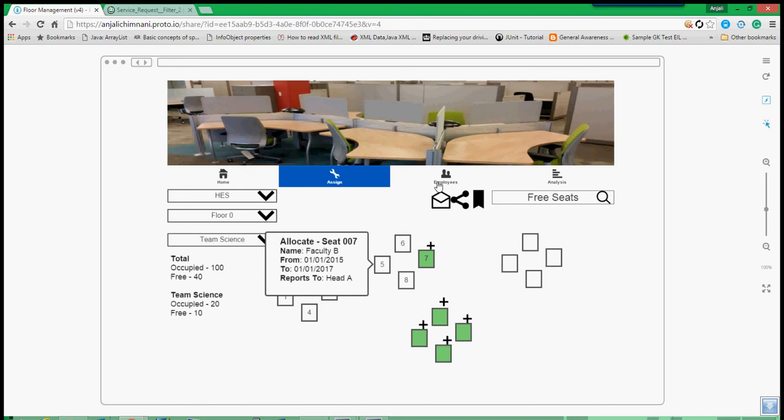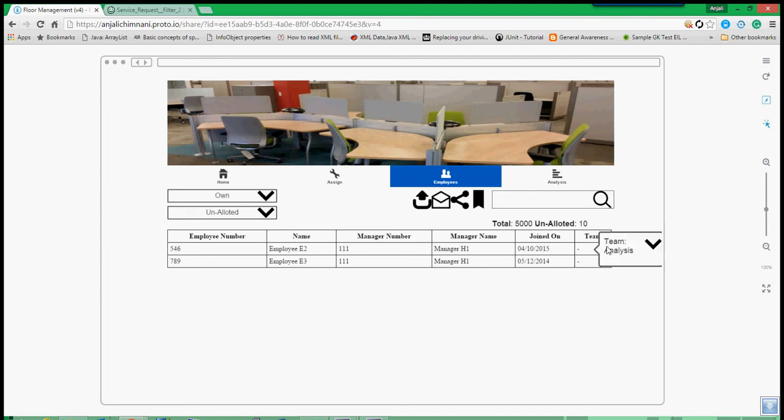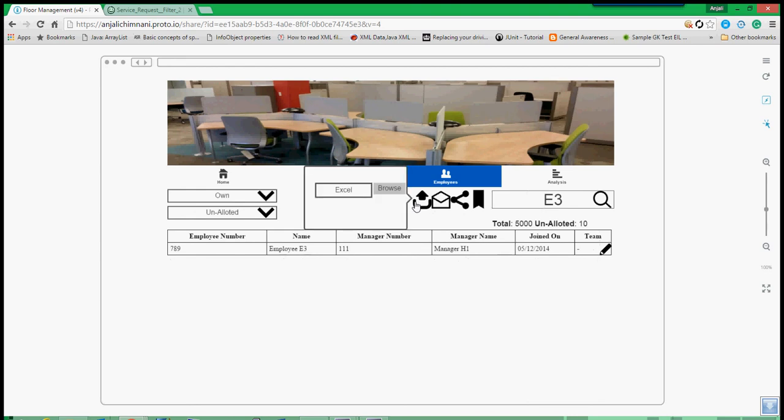Getting back to our managerial persona, if we see the employees, he sees who the employees are, mostly in tabular form because he needs to list all of them. He sees who is unallocated, allocates them to a particular team, and can also search for any particular employee. Usually there were discrepancies and conflicts, wherein whenever there are new employees, you have to do a manual entry or upload an Excel, compare the two Excels, and do the work.